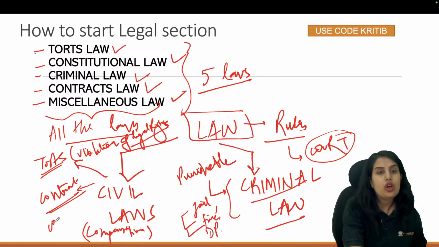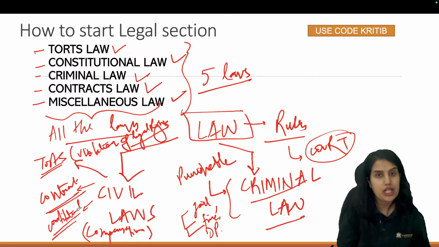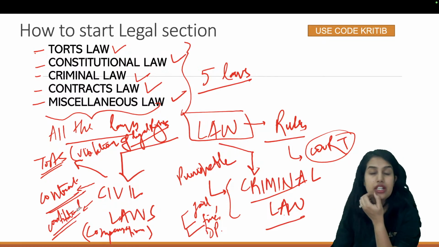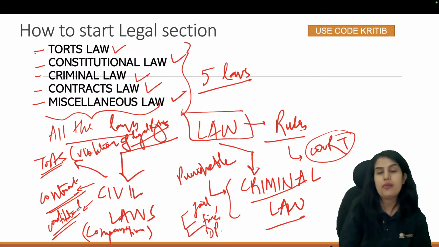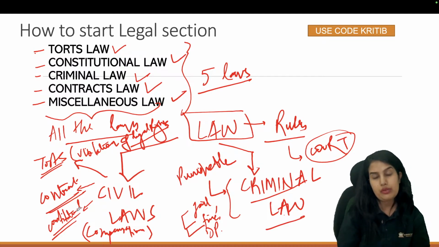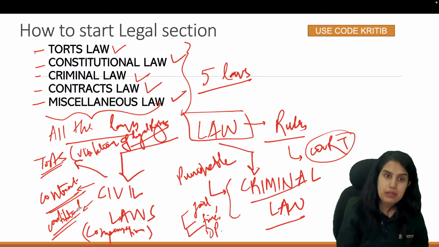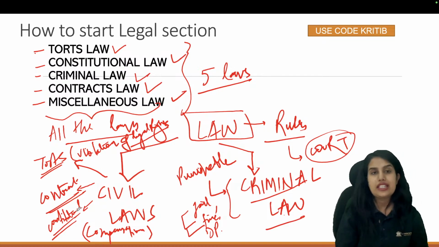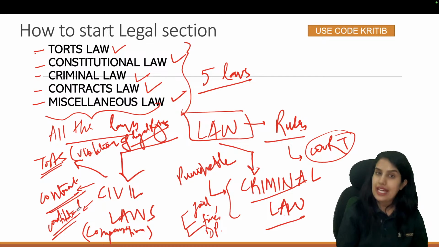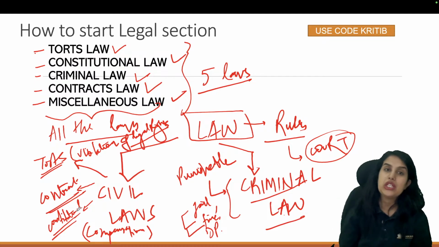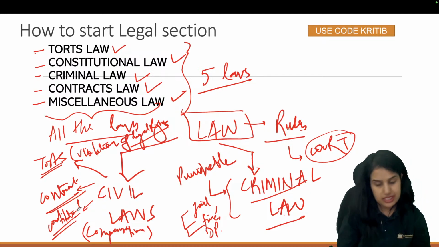Then we have our constitutional law. Again, constitutional law basically tells us how the country functions, what are the rights of people in this country, how is citizenship granted, do we live in a democracy, do we have a parliamentary form of government, presidential form of government, what kind of country we are living in, what kind of country we want to make, what kind of rights people have. All of that is given under constitutional law. Then come miscellaneous laws. All the laws apart from these four major laws will fall under miscellaneous laws.